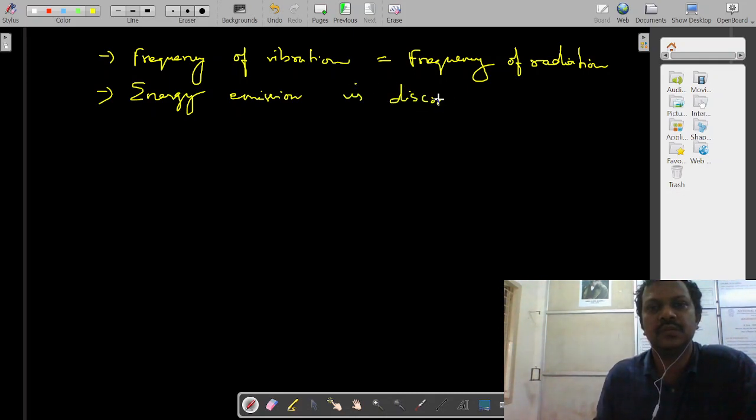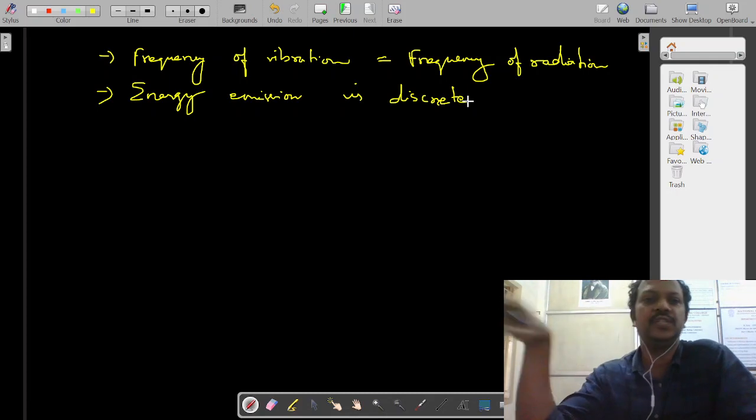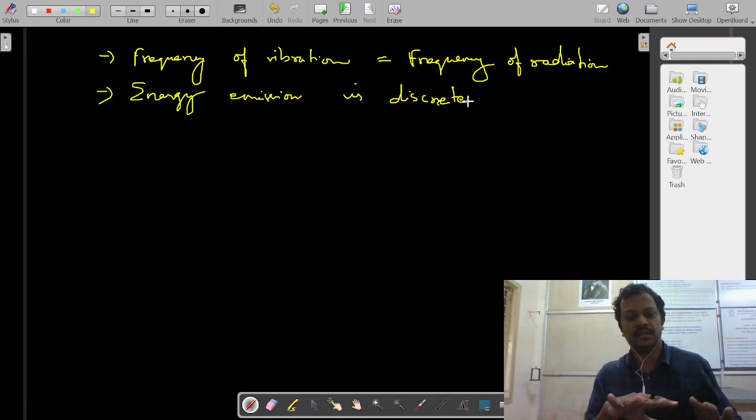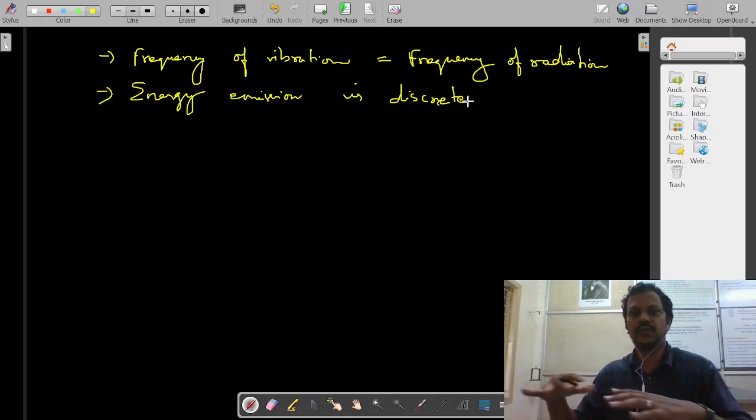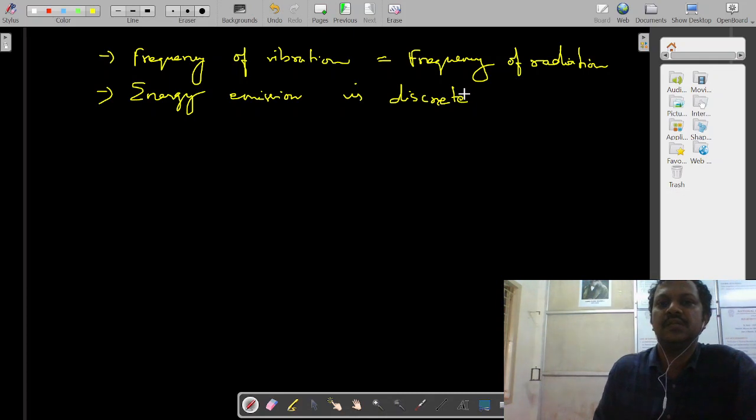Discrete means, you have studied about the discrete, I think you may study in the future discrete mathematics and all. So discrete means it happens band by band, not in a continuous manner. According to classical physics, there is a continuous flow of energy from the black body, but Max Planck said that the energy emission is in discrete form.